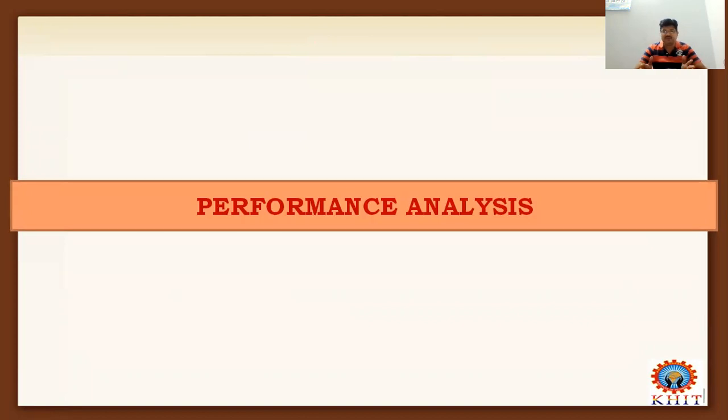So here we will focus on performance analysis, basically the efficiency of an algorithm. If you want to test or analyze the efficiency of an algorithm, that can be done by using two factors.